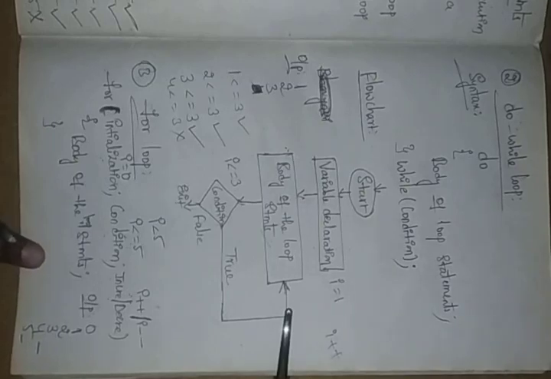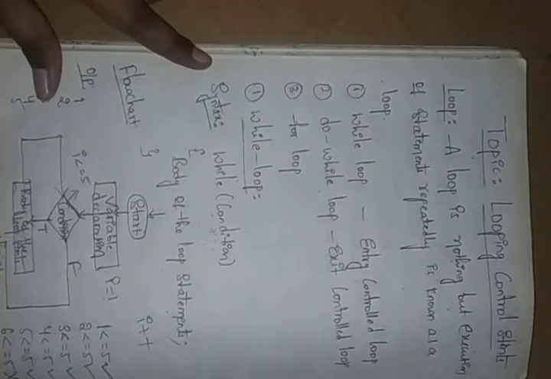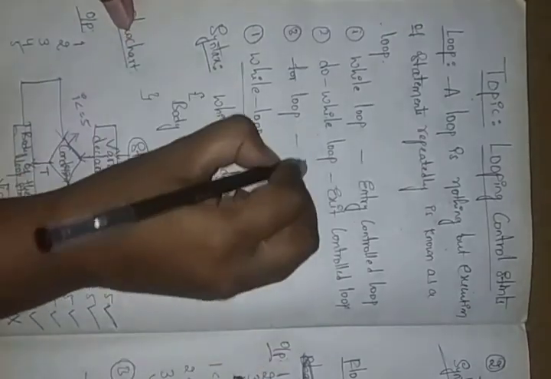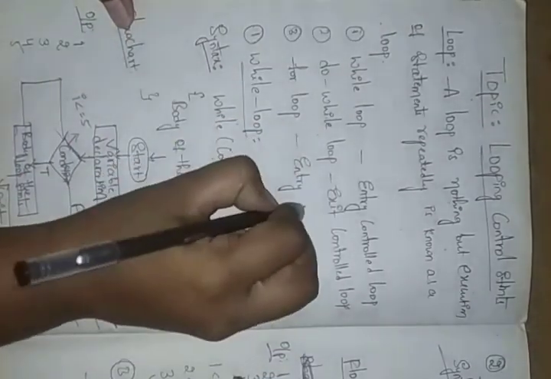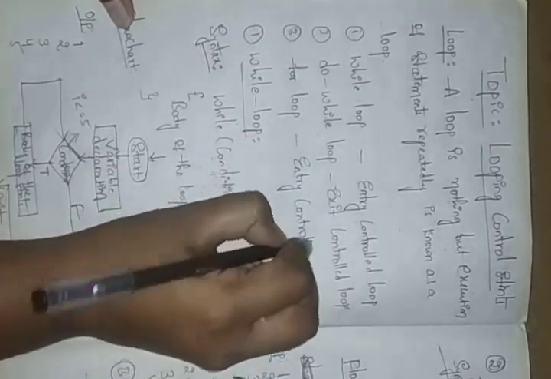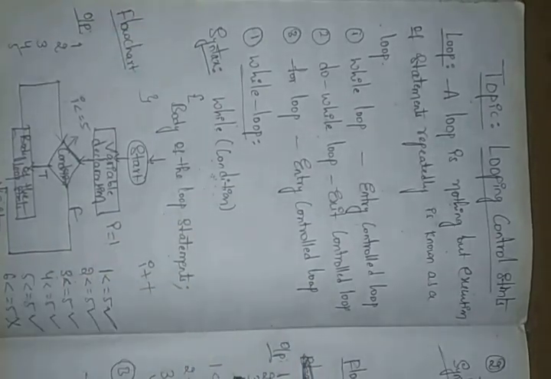And this for loop is also an entry controlled loop. What is it? It is also an entry controlled loop. So these are the three types of loops we have: while loop, do while loop, for loop.